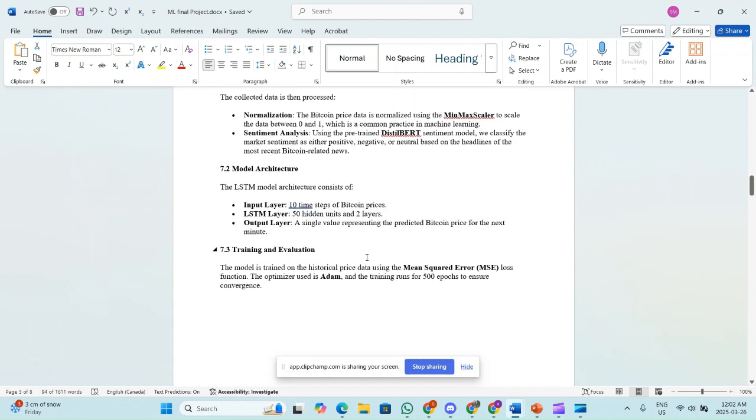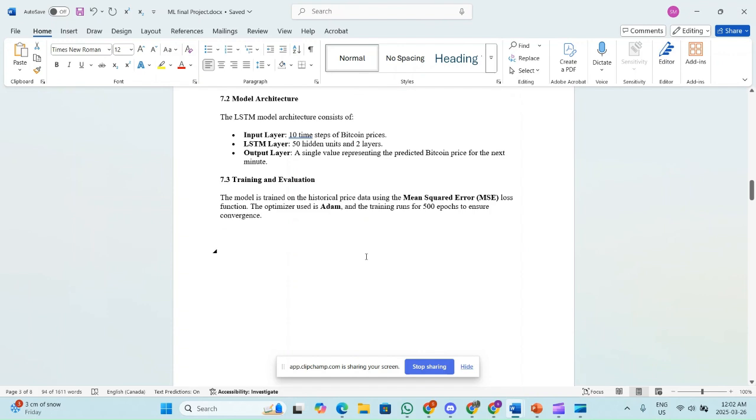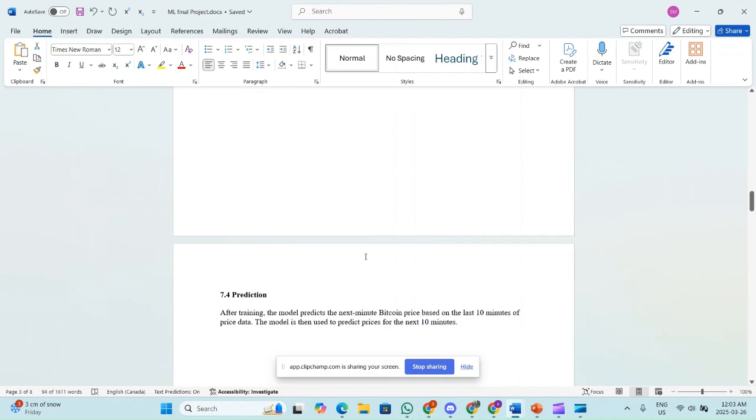Model architecture. The LSTM model architecture consists of an input layer, 10 time steps of Bitcoin prices; an LSTM layer, 50 hidden units and two layers; and an output layer, a single value representing the predicted Bitcoin price for the next minute. Training and evaluation. The model is trained on the historical price data using the mean squared error loss function. The optimizer is Adam, and the training runs for 500 epochs to ensure convergence.